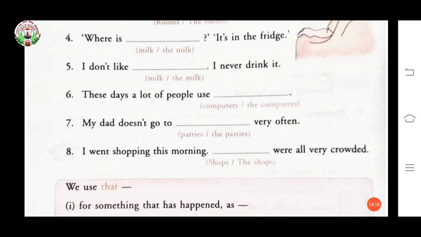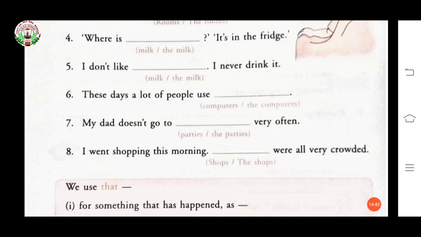Your answer is parties. Now, last one. I went shopping this morning. Dash were all very crowded. Your answer is the shops were all very crowded.